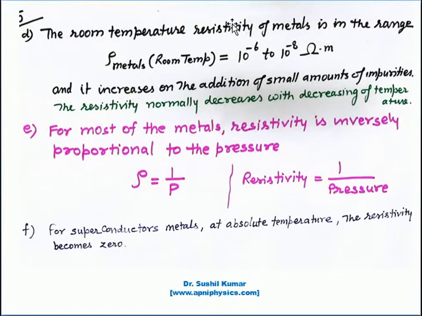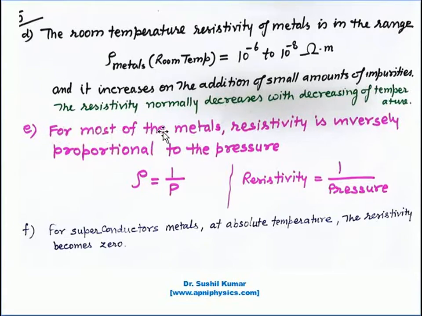The next property is, at room temperature the resistivity of metals is in the range of 10 raised to the power minus 6 to 10 raised to the power minus 8 ohm meter, and it increases on addition of a small amount of impurities. If resistivity increases, it means conductivity will decrease. Resistivity normally decreases with decreasing temperature.